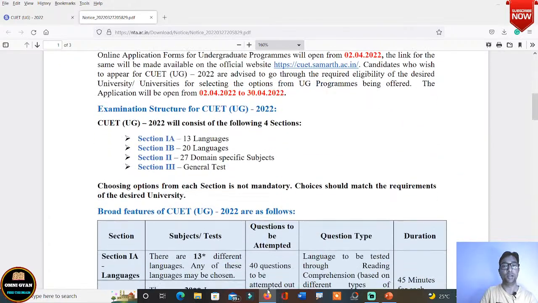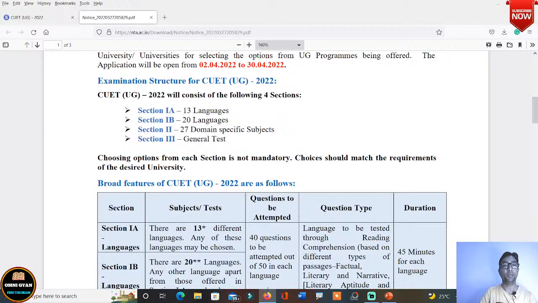We'll simply come to the examination structure, this one. Okay, we're simply going to come here, examination structure. Now there are 4 sections, 1, 2, 3, 4. Okay, all the four sections are compulsory. Section 1A will consist of 13 languages. I've already shown you. Section 1B, 20 languages. Section 2 is the 27 domain specific subjects. That means one of the subjects you will have to choose and write the exam.